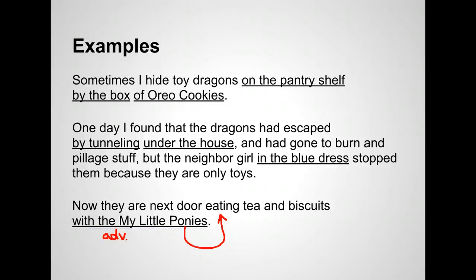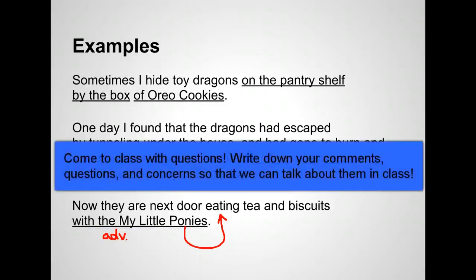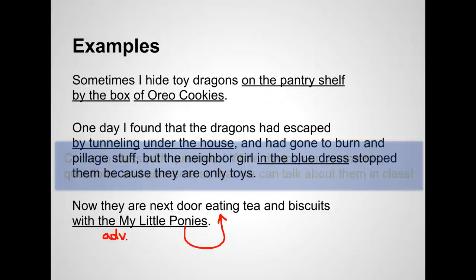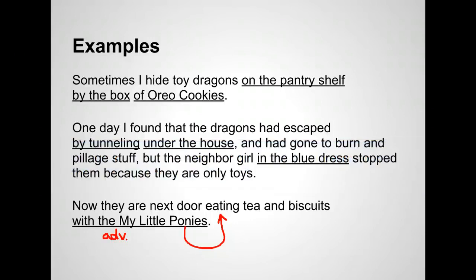Okay, there's a lot there. Sometimes this gets a little confusing. This is something we'll probably have to go over in class. There's a few tips and tricks, but I'll explain those in person because the tips and tricks don't work all of the time. Anyway, if you got some questions, come find me. But that is prepositional phrases.